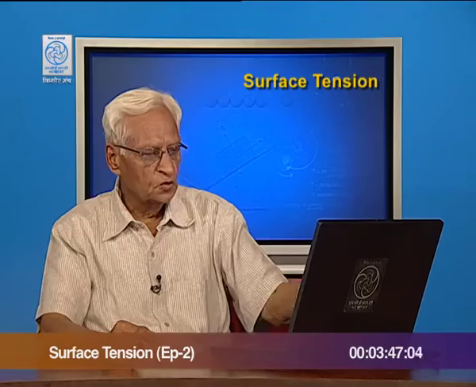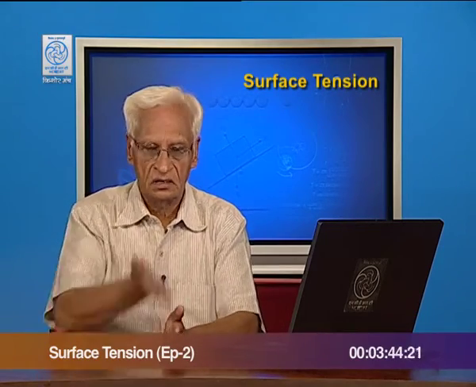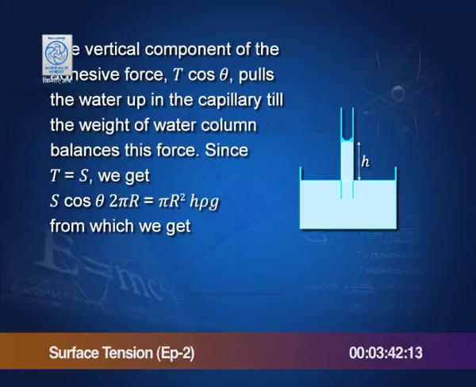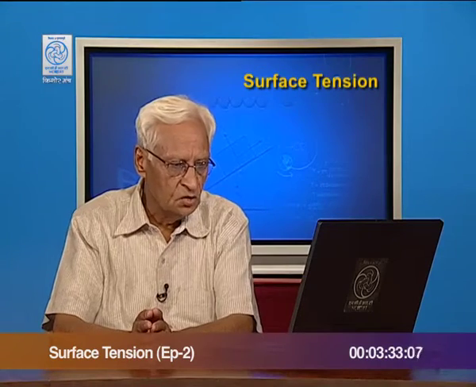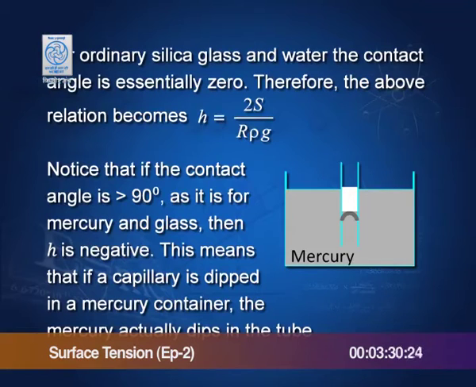So, we have these two forces which keep the water in balance, and from these two equations we get h equal to 2 S cos theta by r rho g, where rho is the density of water and r is the radius of the tube. For ordinary silica glass and water, the contact angle is essentially 0, very small. Therefore, cos theta becomes equal to 1, and h equals 2 S by r rho g.